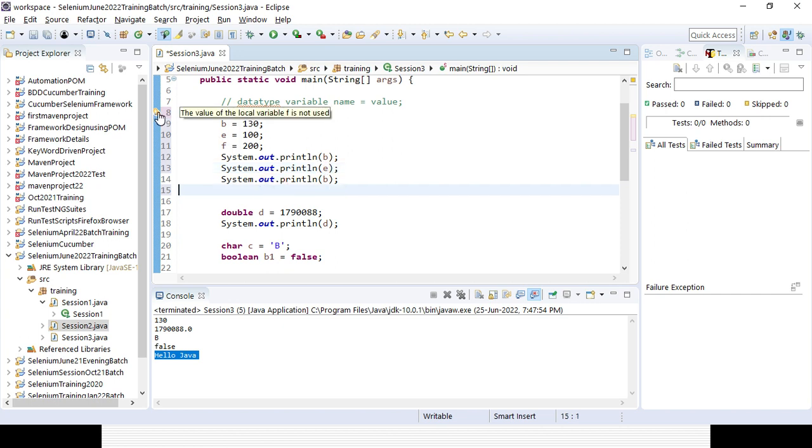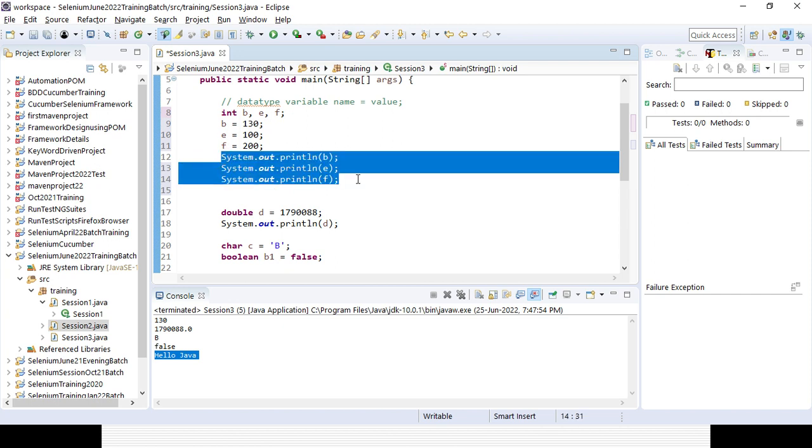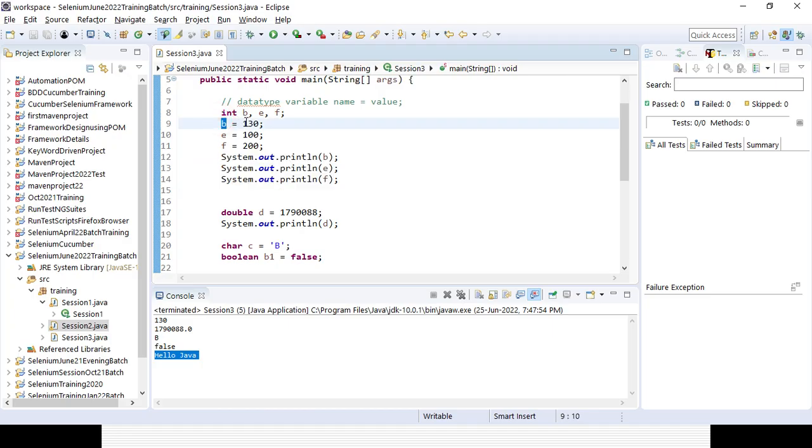So this is called a warning, not an error. It tells you that something is not a problem, but something you can do better. Now you can see the value of f is not used. If you add that also, now you can see the warning message is gone, because I have defined three integer variables with corresponding values, and I have used all three somewhere in the program. So a variable is nothing but a container which will hold the value. This is the variable, which is holding some value, and this is the data type.